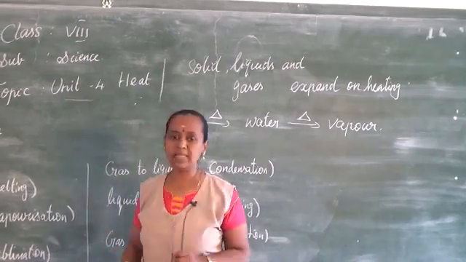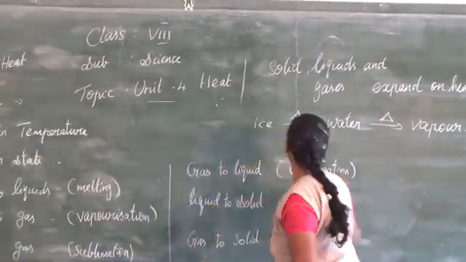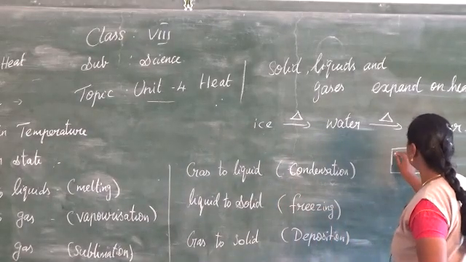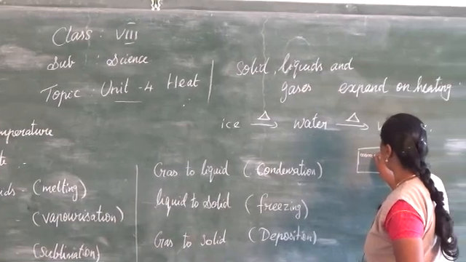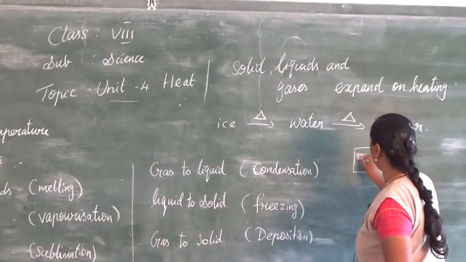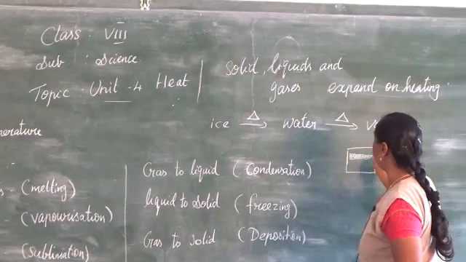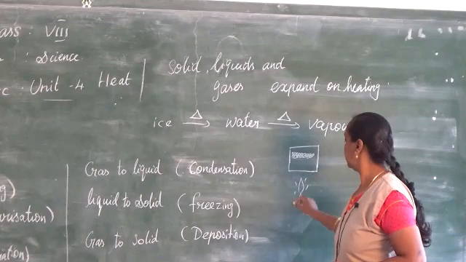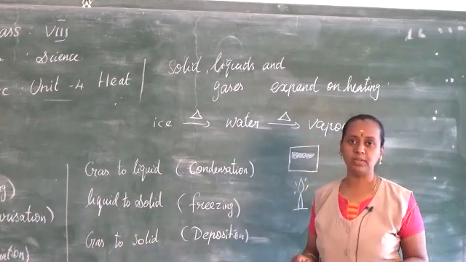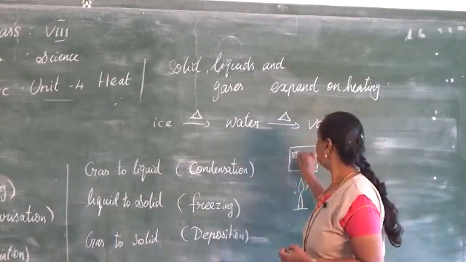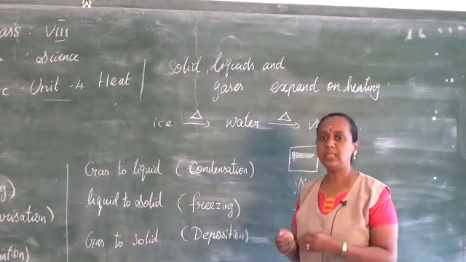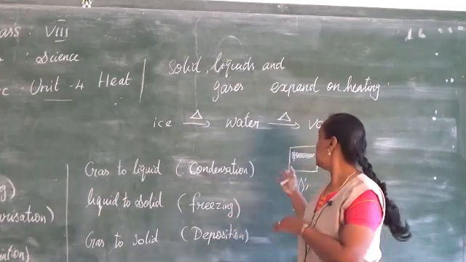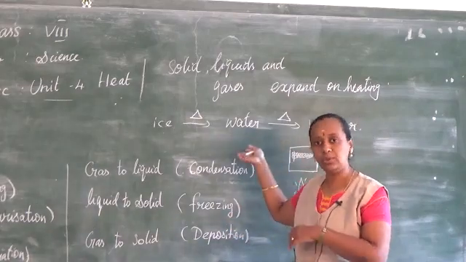You know that in ice, the molecules are very closely packed. The molecules in solids, as you studied in states of matter in the lower classes, are very closely packed within the solid. So the force of attraction will be more. When you heat this ice, this force of attraction will break and the molecules will start to move far apart from each other and turn into water, or liquid.